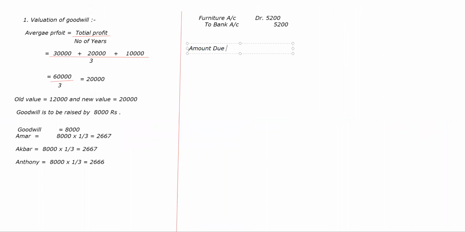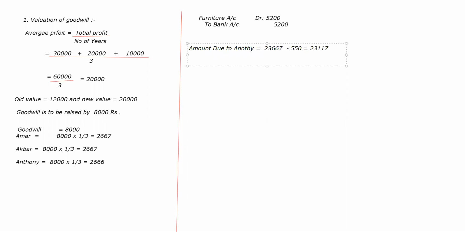Amount due to Anthony is how much? 23,667 minus 550. That is giving 23,117. Okay.